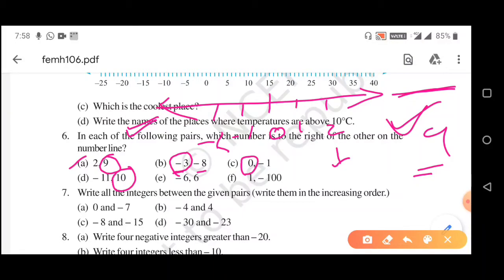-6 and +6. -6 we will get somewhere here and +6 somewhere here. So, +6 will be to the right of -6 because +6 is greater. Here plus sign is not given, but whenever no sign is given, it will represent +6. 1 and -100, which is greater? Here 1 is greater. So, 1 is to the right of -100.